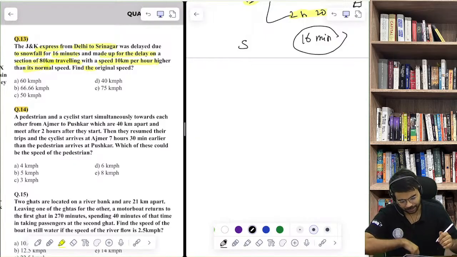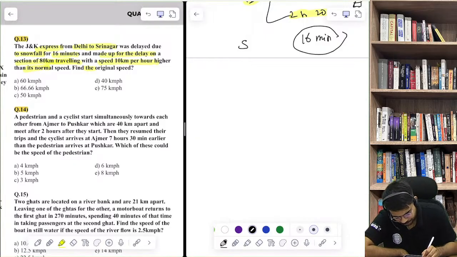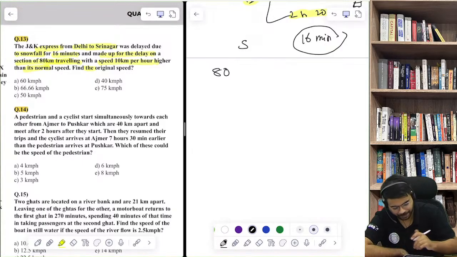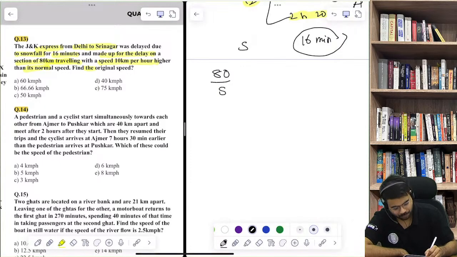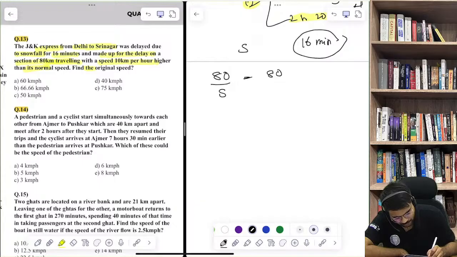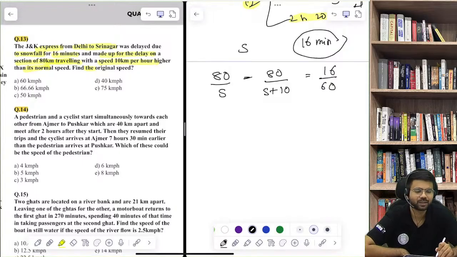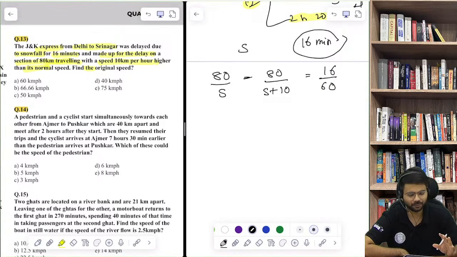Now, try to understand. Distance is 80. What is the formula of time? Time is distance upon speed. So the point is that if it has traveled at the original speed, minus if it is now traveling at 10 kilometers per hour more speed, the difference should be 16 minutes. But everything is in hours and kilometers, so 16 by 60. This much only now we have to solve.